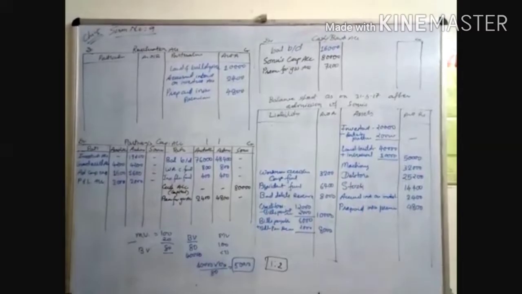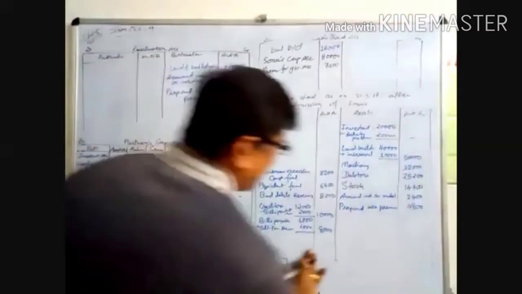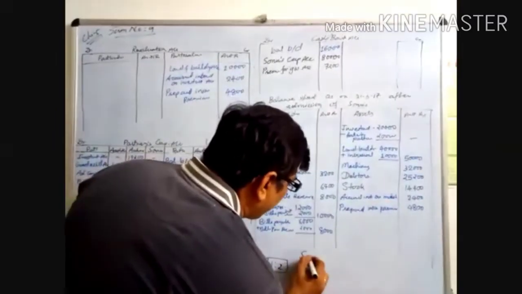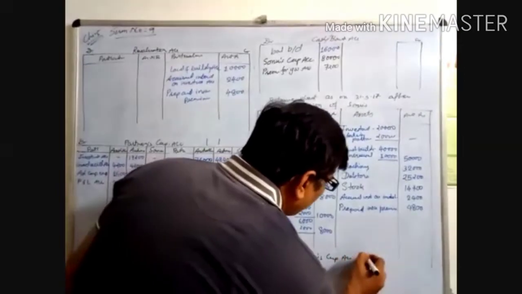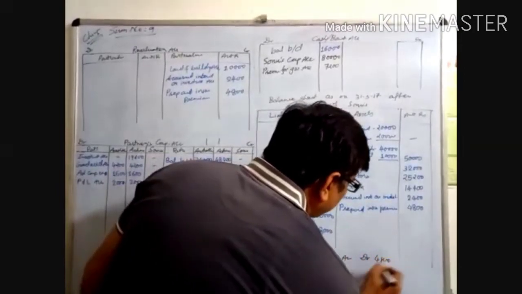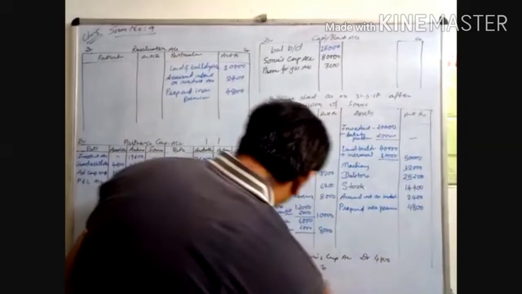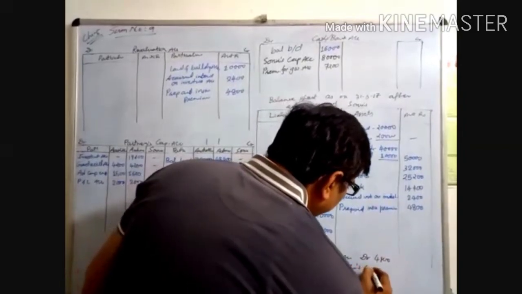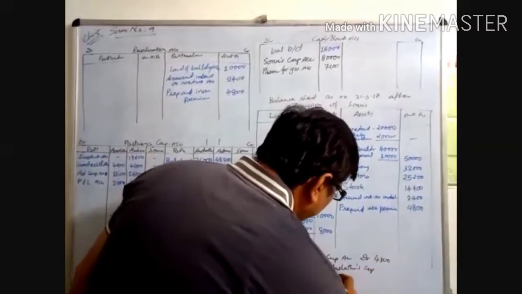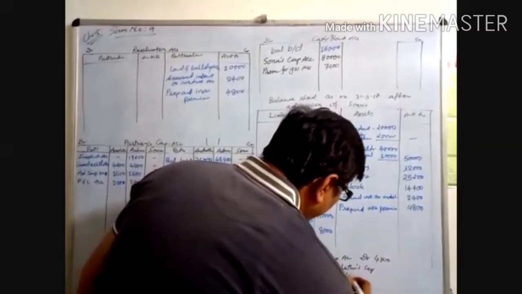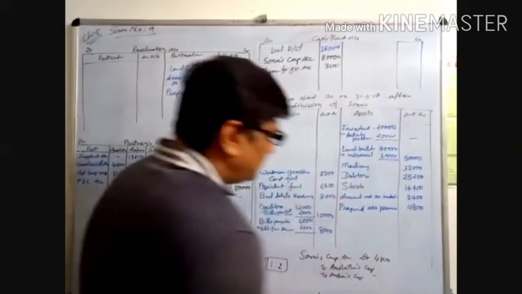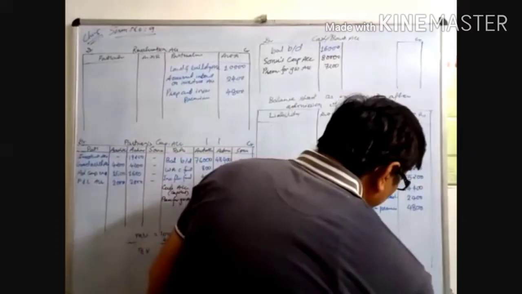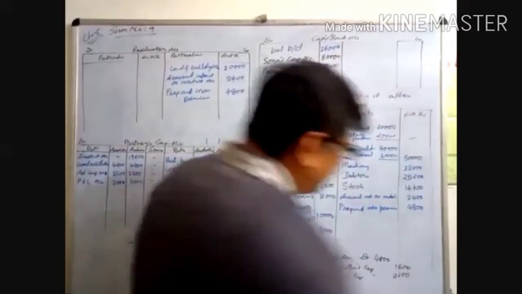And for the 4800, I am writing down the entry here. Sonu's capital account debited. This is the important transaction. Sonu's capital account debited 4800, and to Anna's capital account 4800, 1600, then 1:2, and 3200. Okay. Now just do the posting of this.